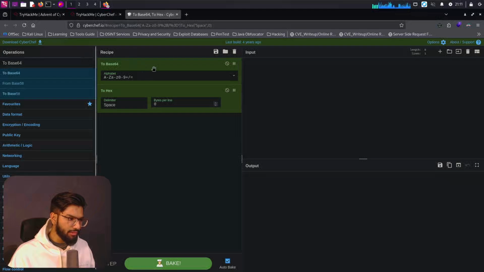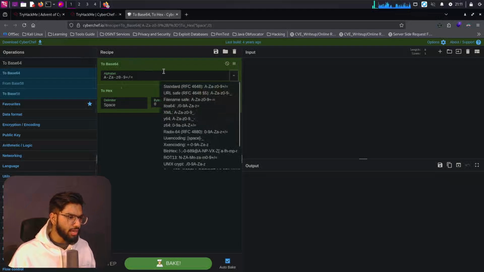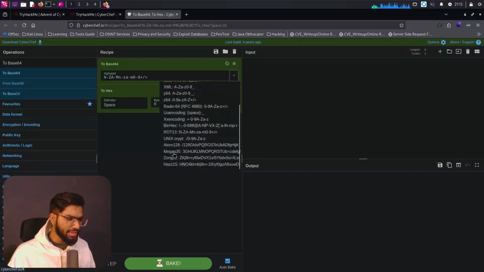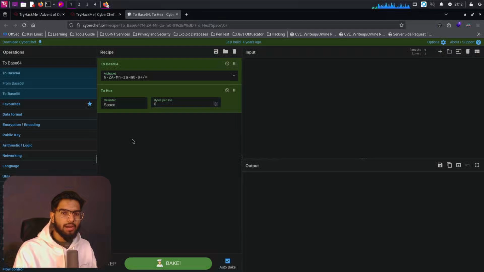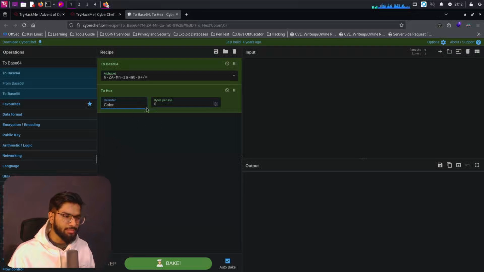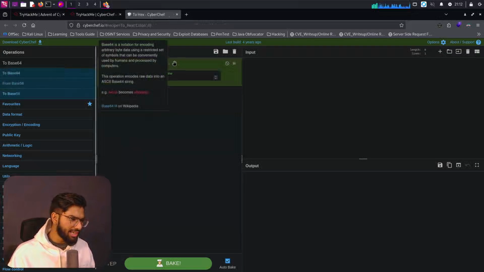Now the recipe is the place where we can make some changes. For example, I want the base 64 to use some other set of standards of base 64 encoding algorithms. So I can say I can use XML, or I want to use the ROT algorithm, or I can say many things which are present here. So it's basically like a recipe tab. What exactly do I want? I can get them all here and then modify, or I can set some operations other than what is there. So I can say I want the delimiter to be set to colon. I can specify all those parameters there. So these are the recipe tabs.